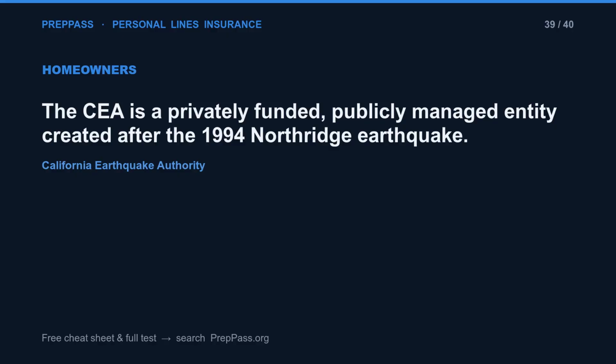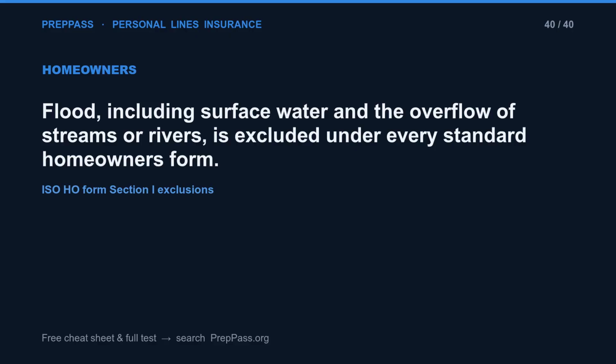The CEA is a privately funded, publicly managed entity created after the 1994 Northridge earthquake. Flood, including surface water and the overflow of streams or rivers, is excluded under every standard homeowner's form.